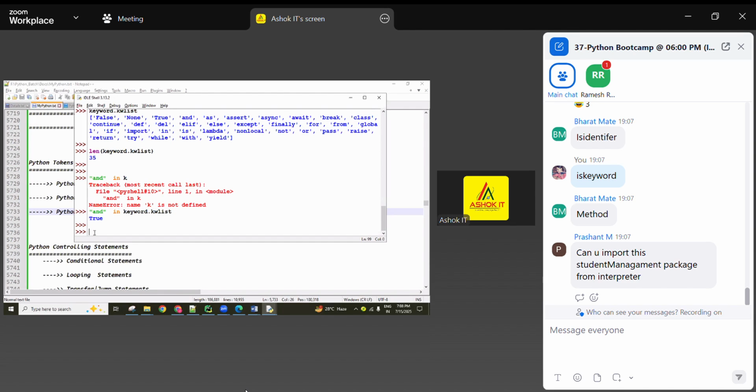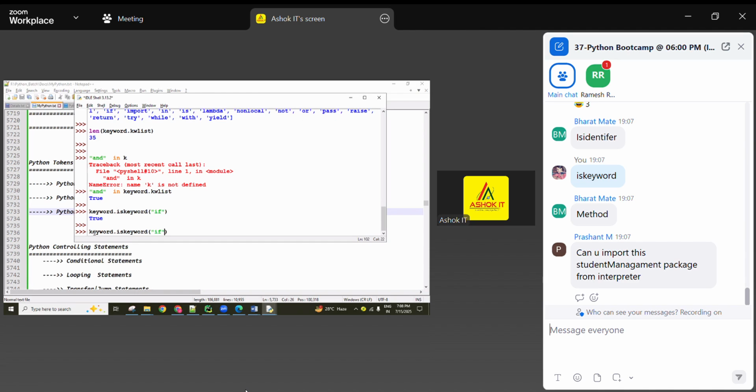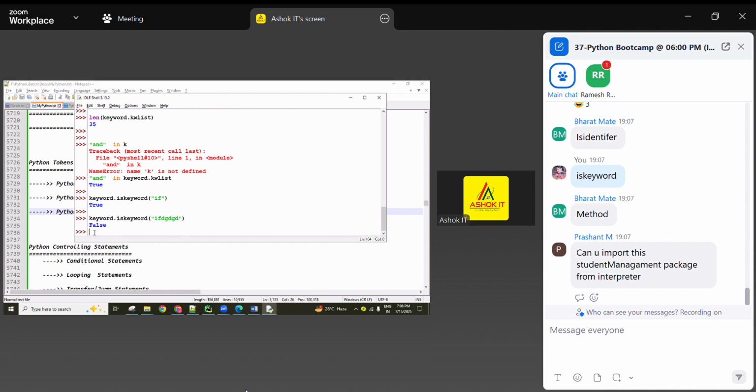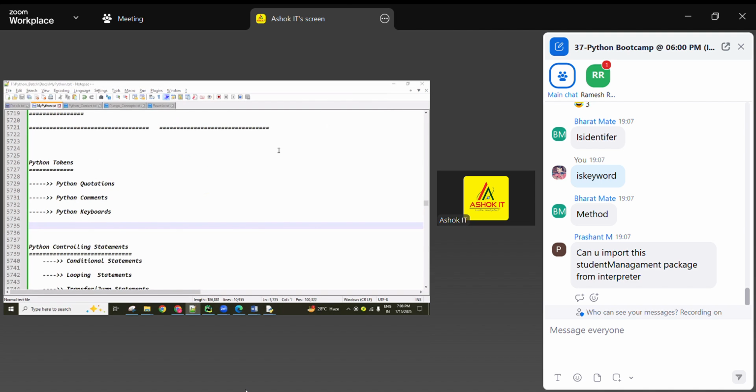That is one concept. Otherwise, in the keyword module, there is the iskeyword function. To this function we can enter our input. If that is a keyword, it returns true, otherwise it returns false. For example, for something, false is returned. Like this, okay, guys.